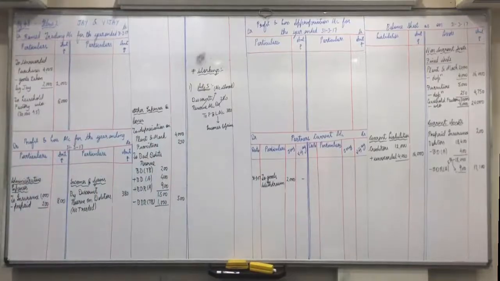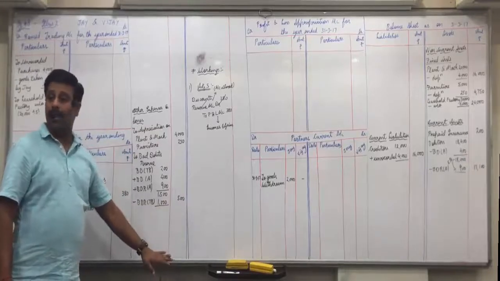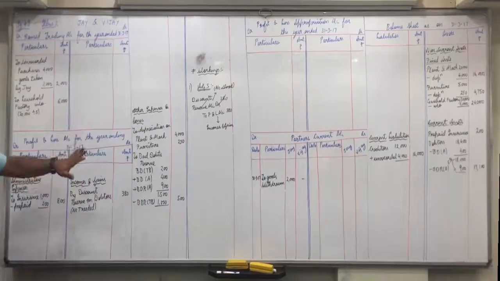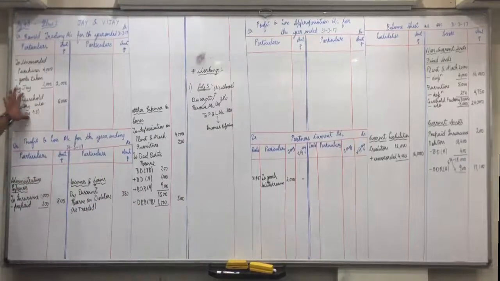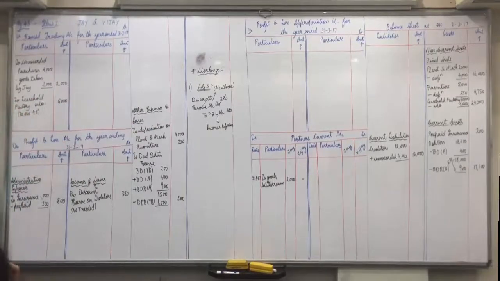But everyone, if it was not factory, but if it was leasehold building or anything else, then where would we have shown this written off 6,000? Other expenses and losses. Okay, but because it is related to factory, we write it in trading account debit side and minus from leasehold assets. Anyone having any doubt in this, raise your hand.